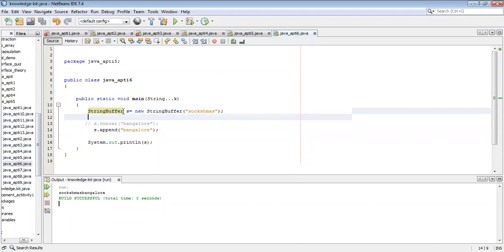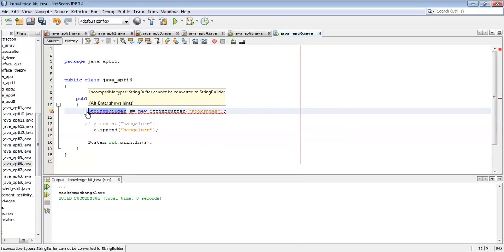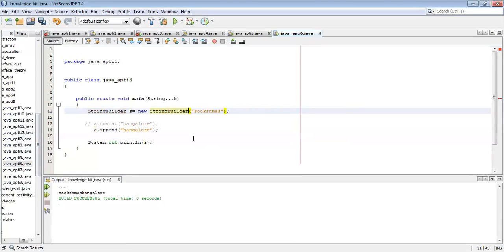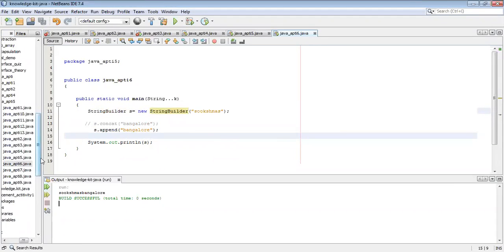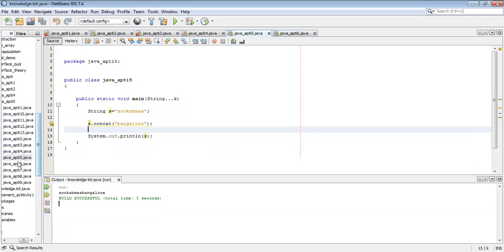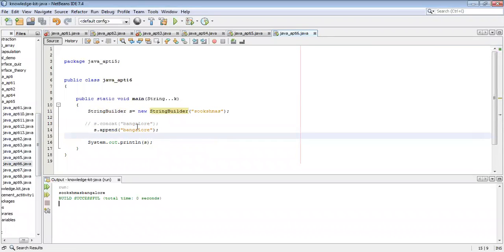And here you can go with the string builder also, it works. String builder also we can use. This also works fine, string buffer or string builder. This is the difference between the string and string buffer and string builder. Most frequently asked question.